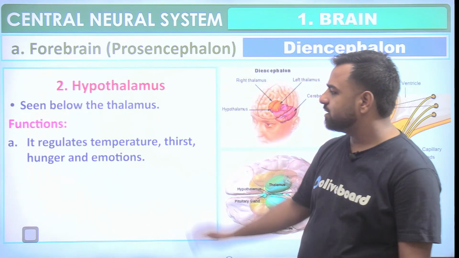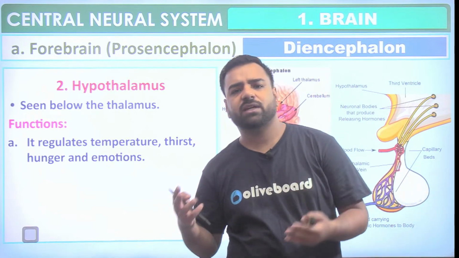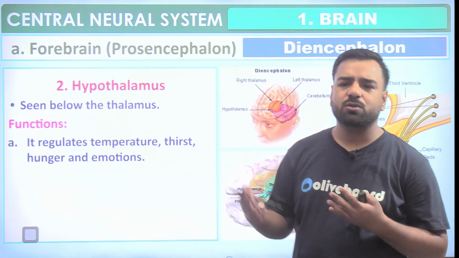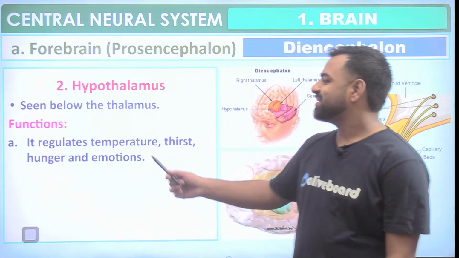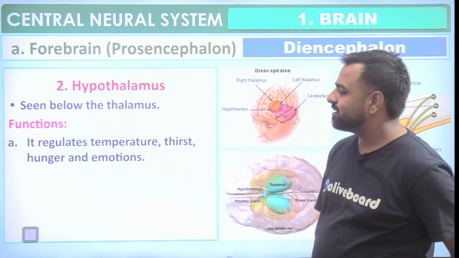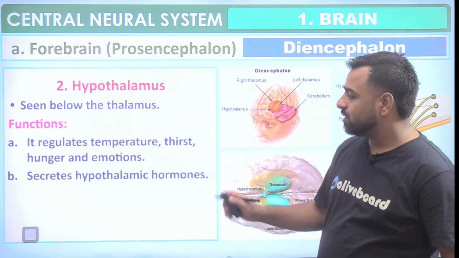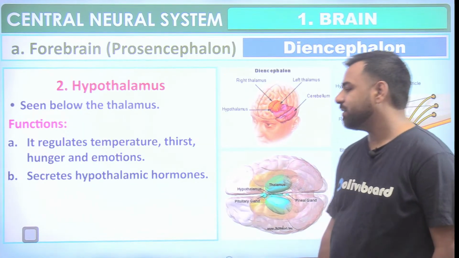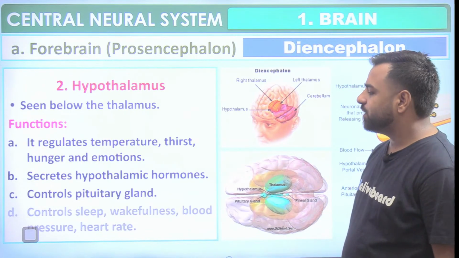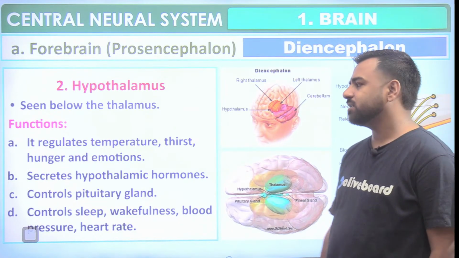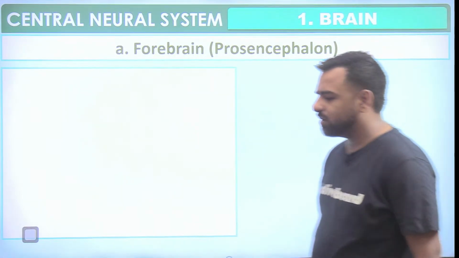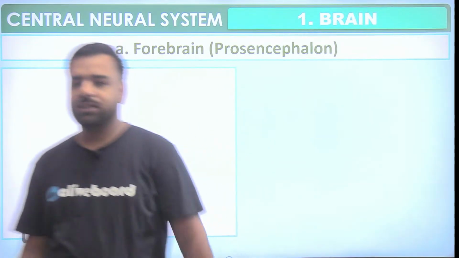What are its functions? Hunger, thirst, pain, love, hate, all those love and affections are controlled by the hypothalamus section only. It regulates temperature, thirst, hunger and emotions. It also secretes the hypothalamic hormones. It controls the pituitary gland, and it controls sleep, wakefulness, blood pressure, heart rate. That is all dealt with by the hypothalamus.